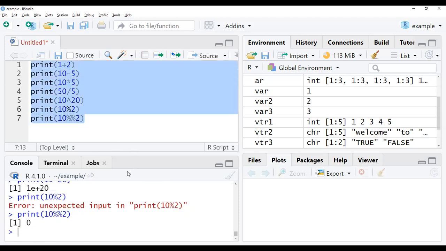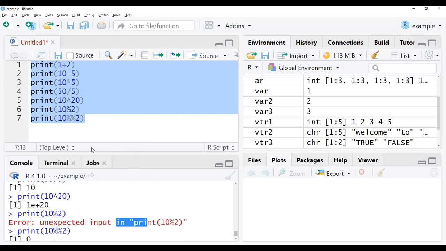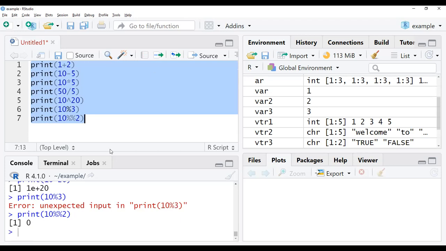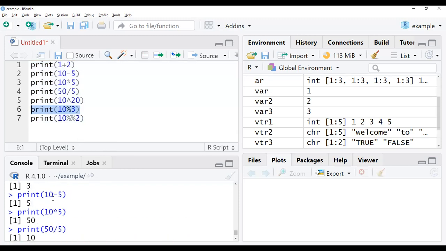Let us check with this. We'll check this modulus operator afterwards. Remaining all, we got the outputs over here, right?